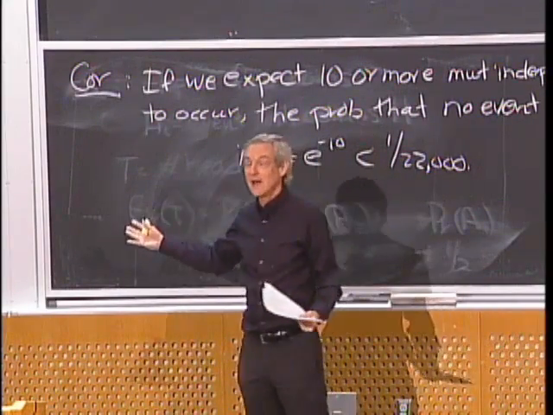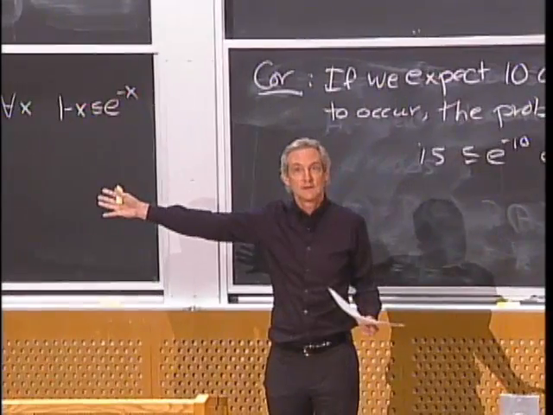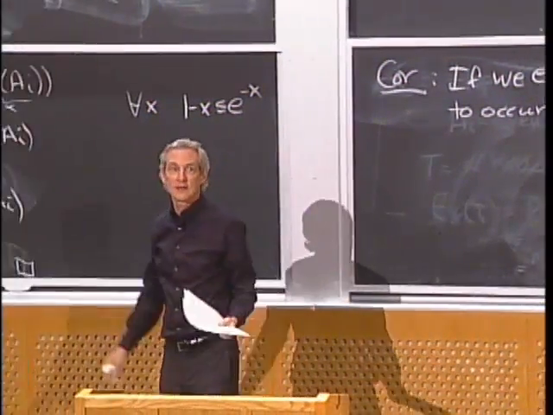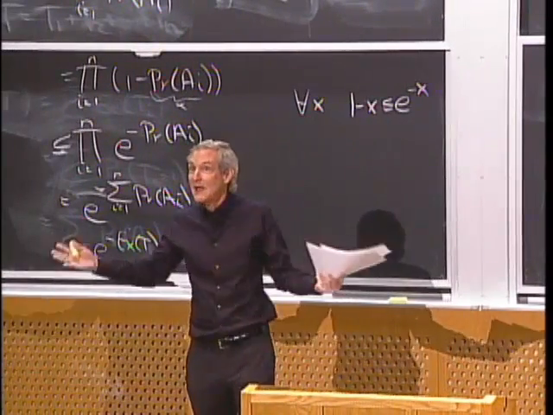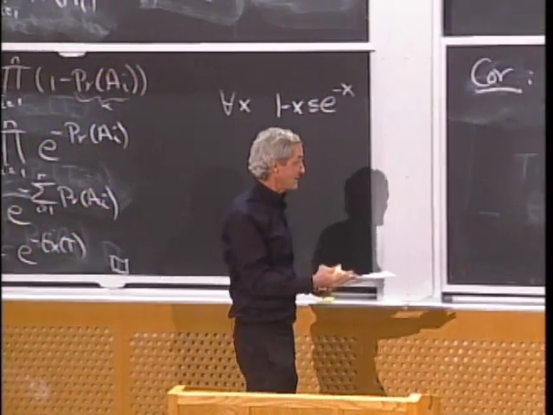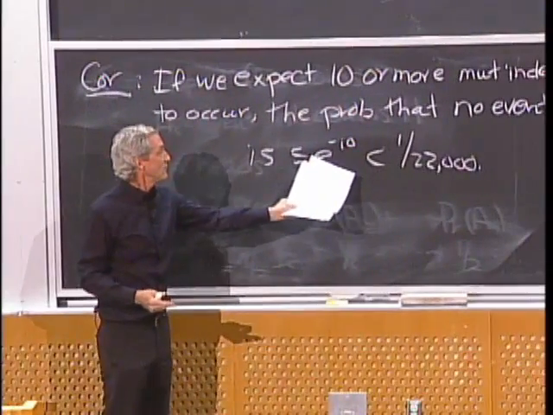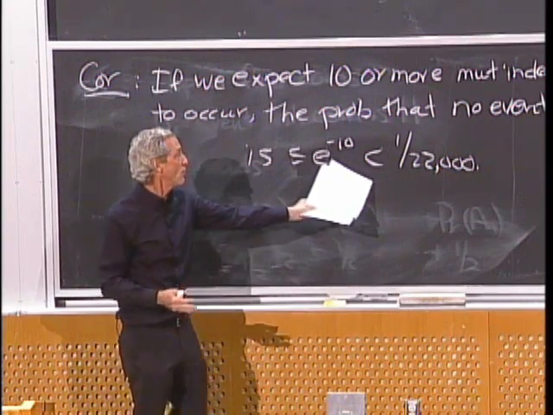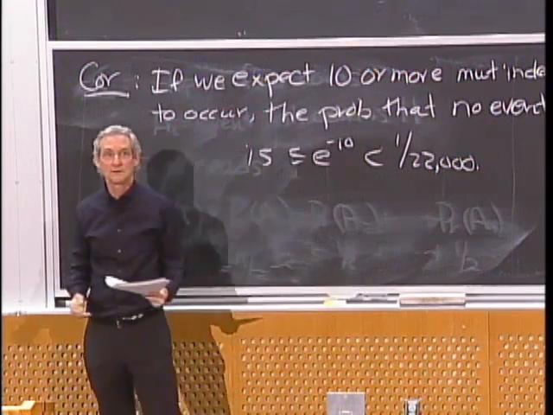But you've got billions that could have. And if they're all mutually independent, then you expect some of them to happen. You're going to know for sure that some of those weird things are going to happen. At least, the chance that no weird thing happens is 1 in 22,000.